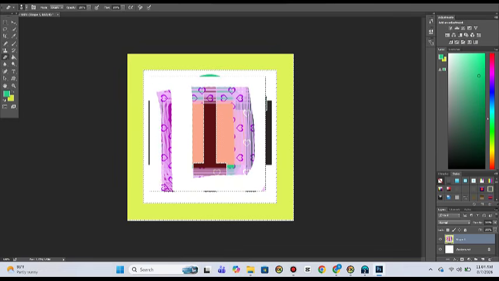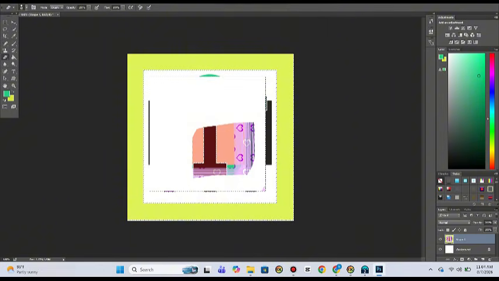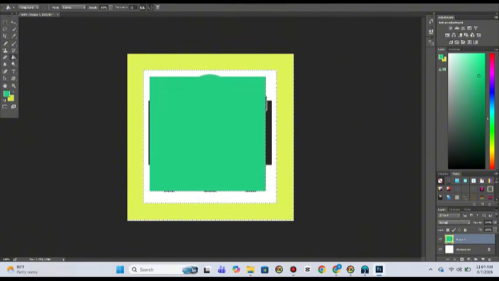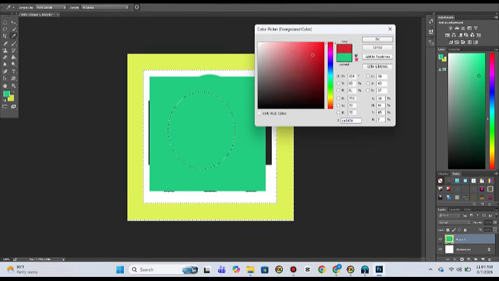To add one, click the layer mask icon at the bottom of the Layers panel. Paint with black to hide, white to reveal. Made a mistake? Simply switch colors and paint back. You can also load any selection directly as a mask.